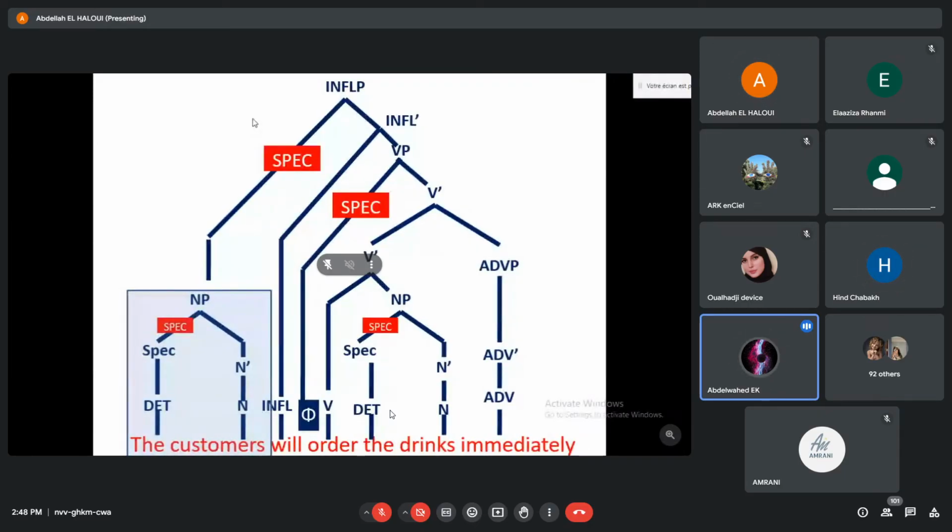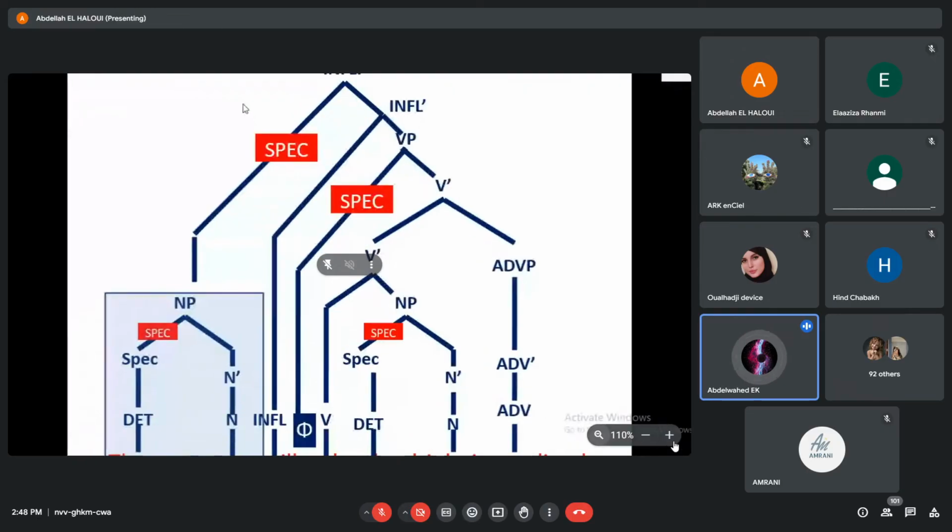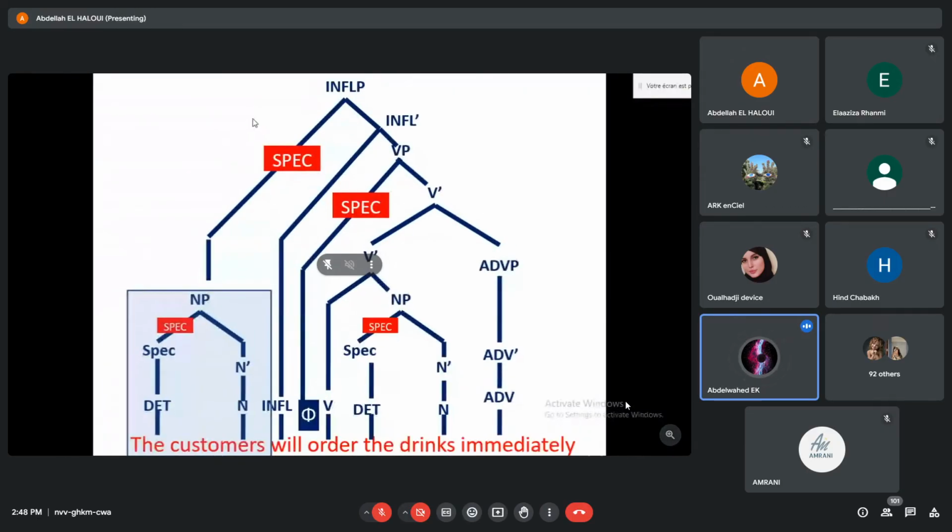I have a question. This is a sentence: the customer will order the drinks immediately. Isn't it a must for us to put an S as the head of this tree diagram? We discussed this in class and we said that S must have a head, because every phrase must have a head. And the sentence does have a head and its head is the complementizer. So we want to reflect that in the tree diagram.